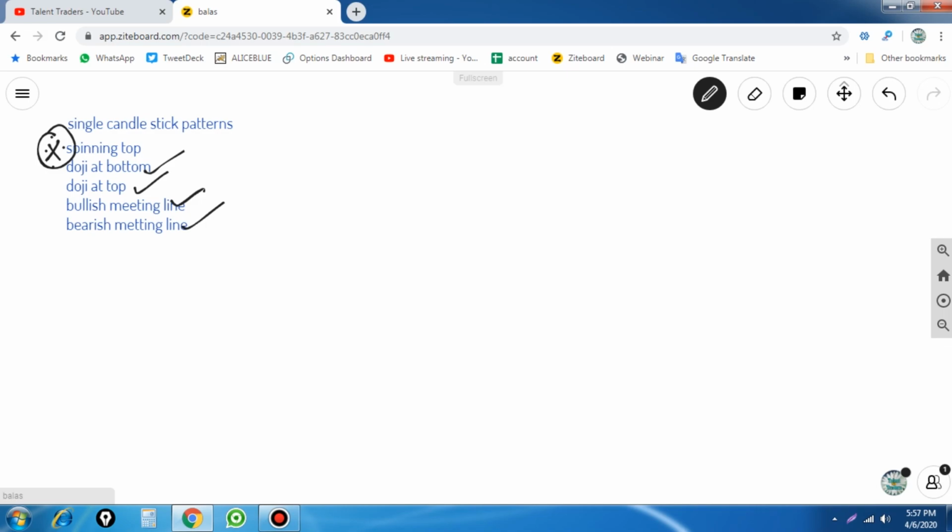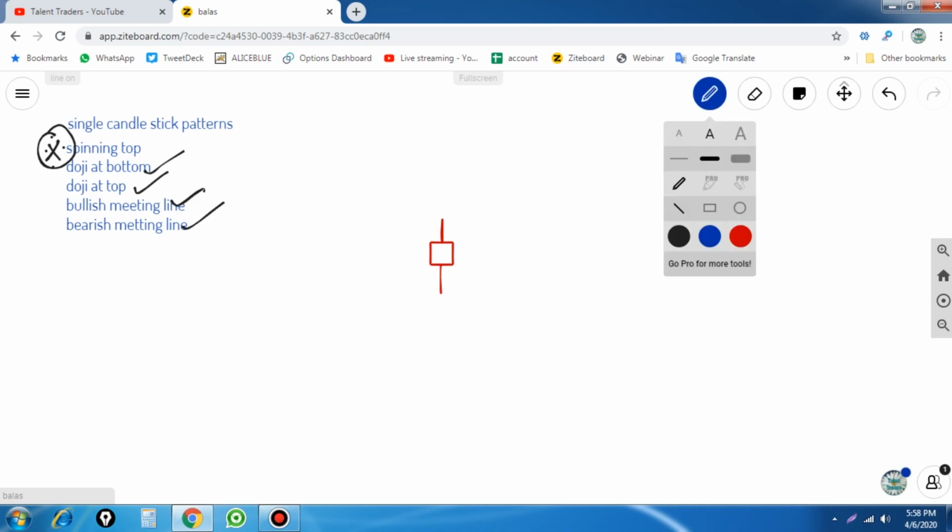The candlestick should be small in body, either red or blue. For example, I am going to draw the candlestick pattern.